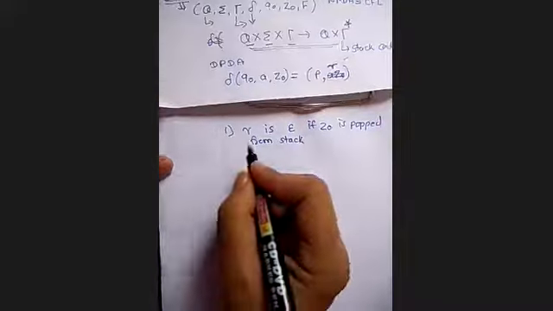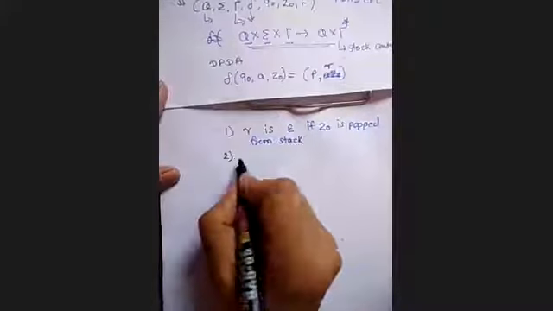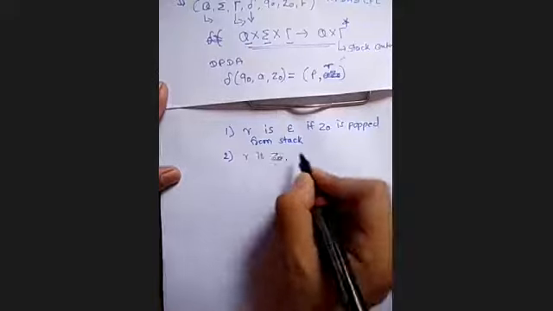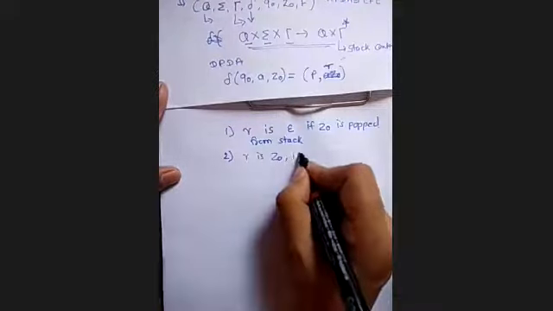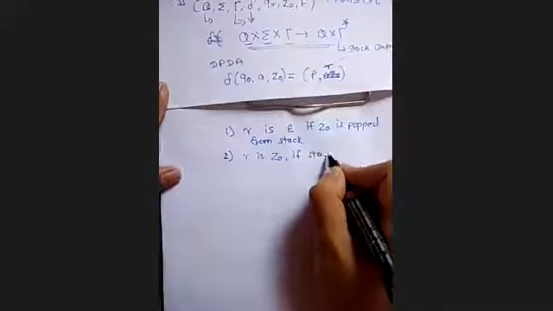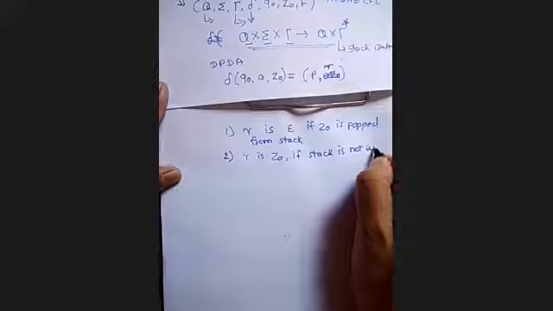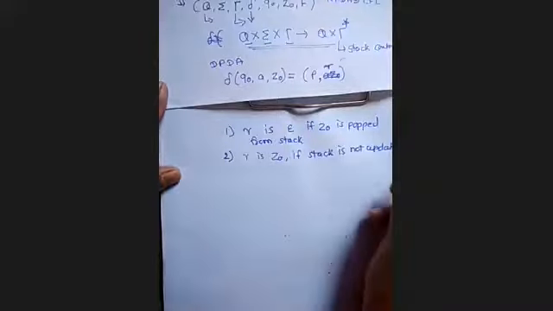This is epsilon. Second case is what? It is Z0 if the stack is not updated. No push or pop is performed. We have seen this, how to write the transition equations.